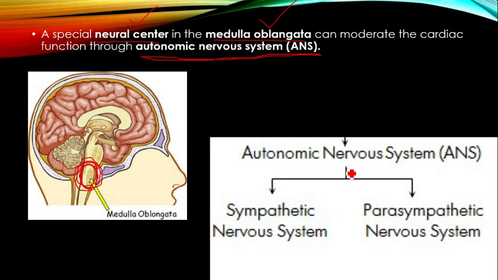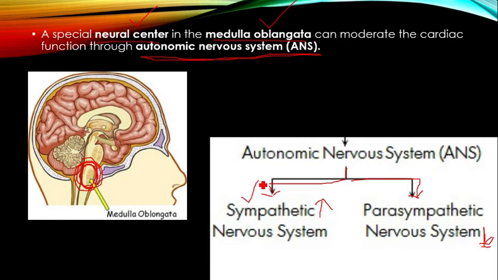Already we know that the autonomic nervous system, or ANS, is divided into two parts: the sympathetic nervous system and the parasympathetic nervous system. The sympathetic nervous system increases the cardiac activity, heartbeat, or cardiac output. The parasympathetic nervous system decreases the heart activity, heartbeat, or cardiac output.